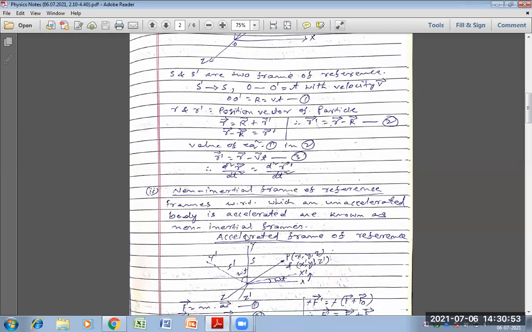When the frame of reference is accelerated relative to an inertial frame, the physical law of Newton's second law of motion becomes different. Such a frame of reference having an accelerated motion relative to an inertial frame is called a non-inertial frame of reference.